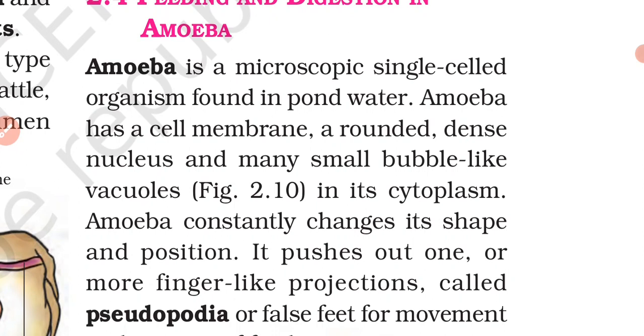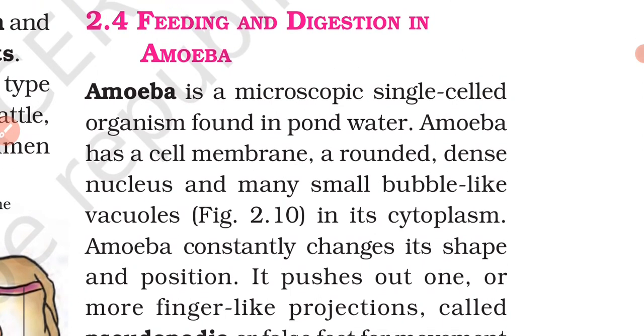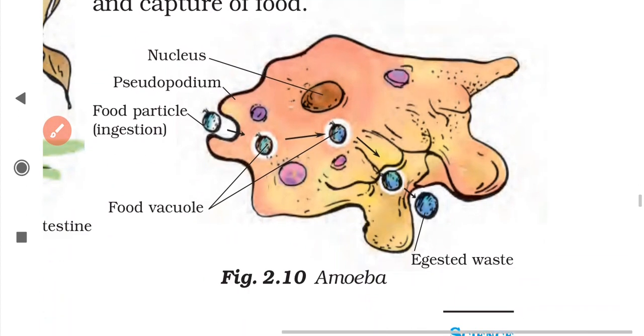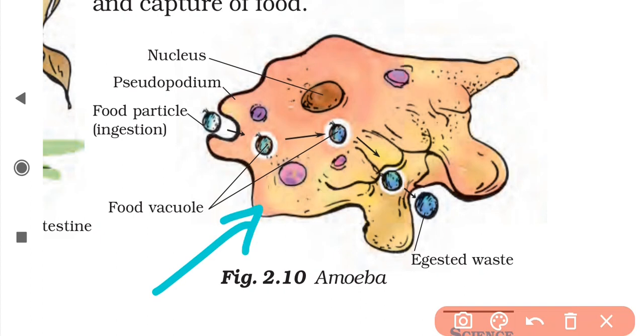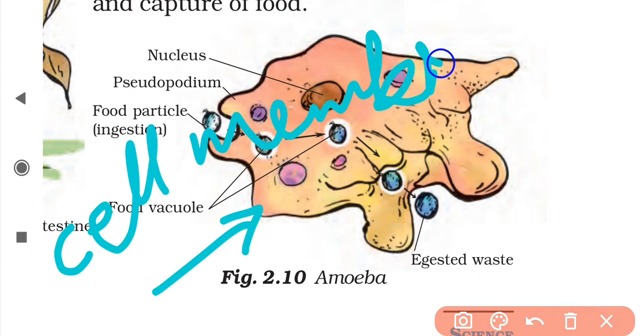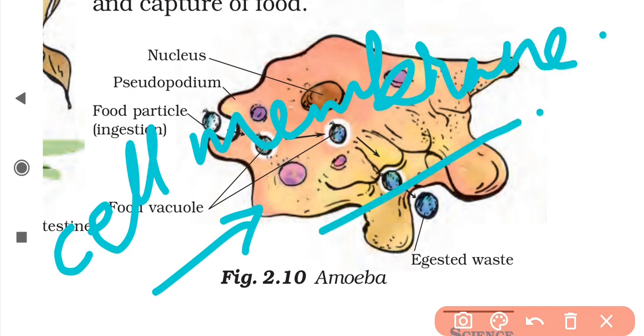There are some structures, or say cell organelles, or parts of the cell, which are present in amoeba. These parts are the cell membrane, then nucleus, then vacuoles, then cytoplasm. Let's see here. The first part is the cell membrane. Remember, the cell membrane is the outer covering of the cell.